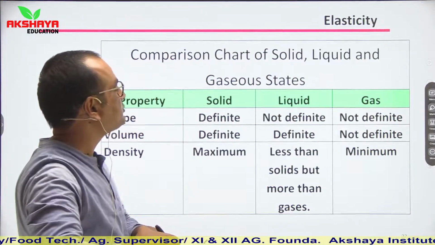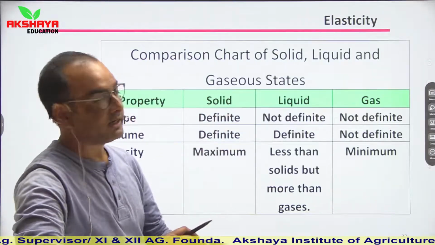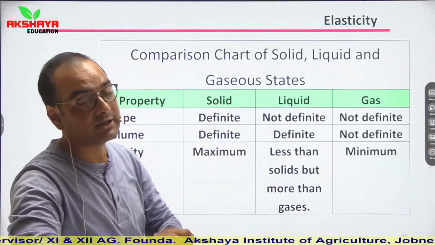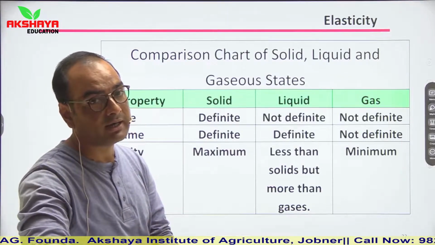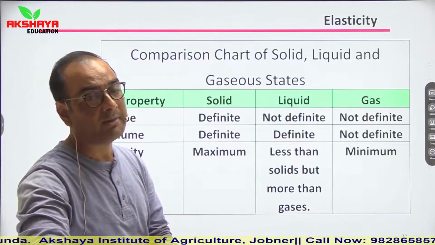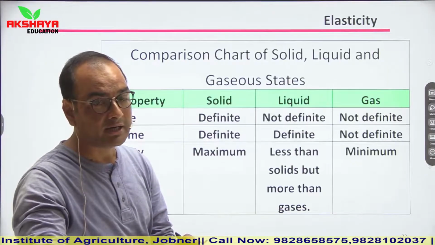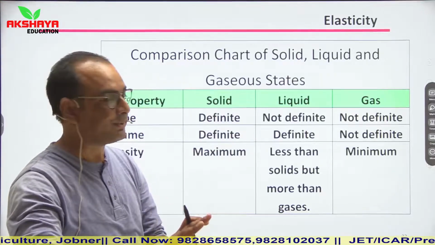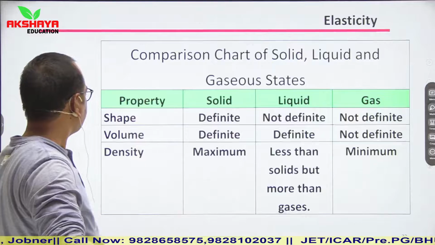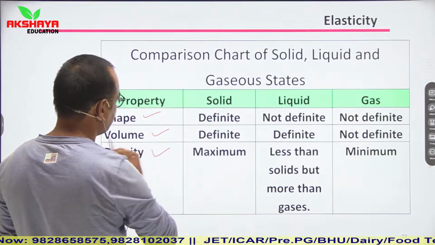So, comparison chart of solid, liquid and gaseous states. I have clearly explained in the previous slide that there are three states of matter, and these states can be categorized in three ways depending on two factors. First one is different interatomic and intermolecular forces, and second one is random thermal motion due to temperature. So here we talk about property, shape, volume and density.